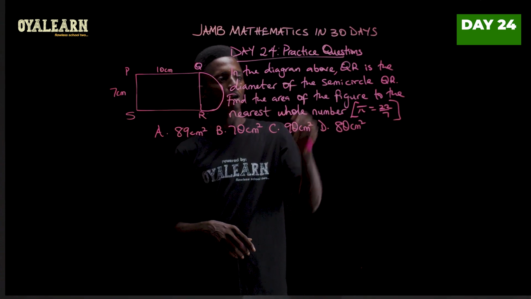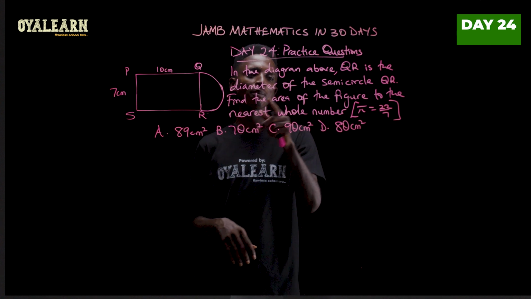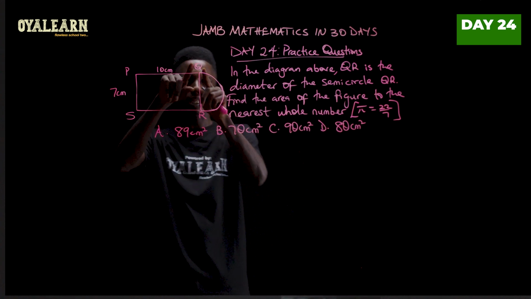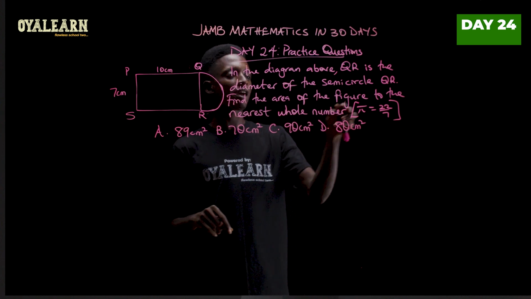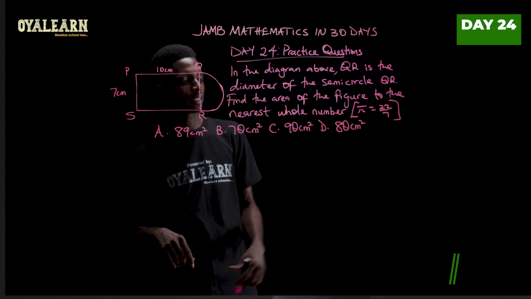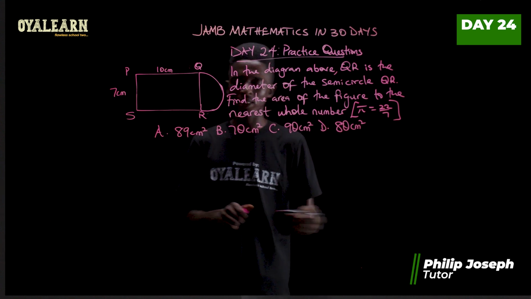In the diagram above, QR is the diameter of the semicircle QR. That is, at this point, this is a semicircle. Now, find the area of the figure to the nearest whole number, taking pi as 22 over 7.